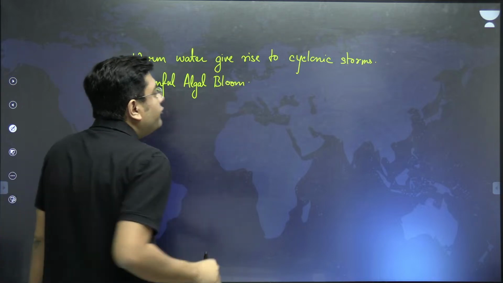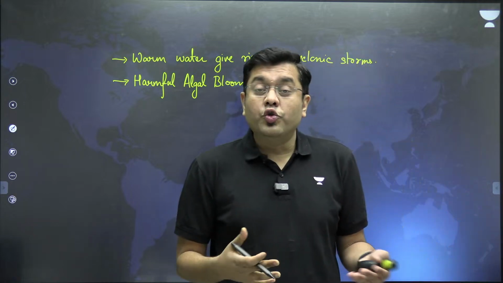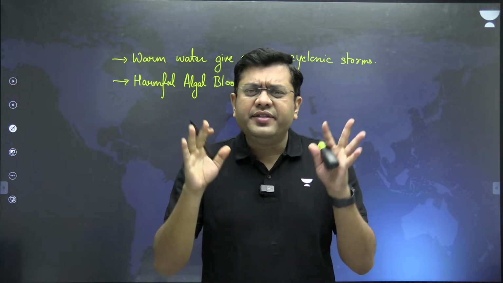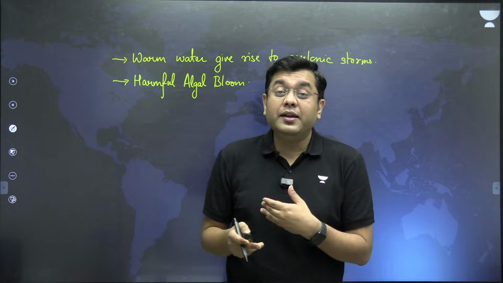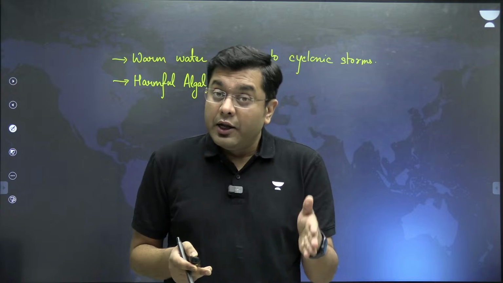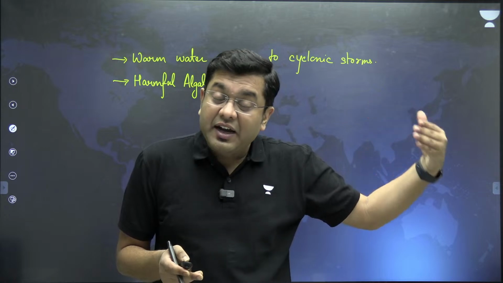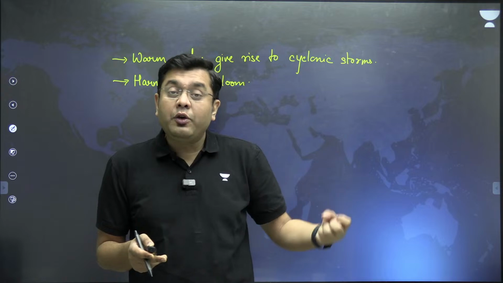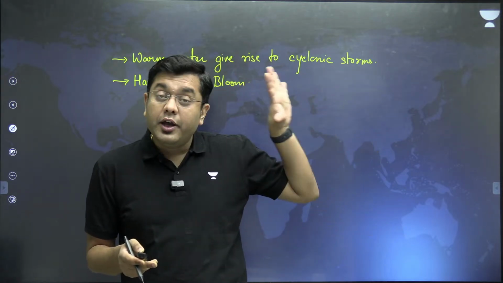Now, what is the way forward in order to get rid of these heat waves in the coastal areas and extreme sea level rise conditions? The solutions are very simple. In the coastal areas, one can go for mangrove cultivation and the planting of mangrove trees. Mangroves act as a barrier not only against coastal erosion, but add to the green cover, which significantly aids in the rain-bearing winds formation as well. So there can be frequent formation of rainfall, which will cool down the temperature and get rid of the heat wave conditions.